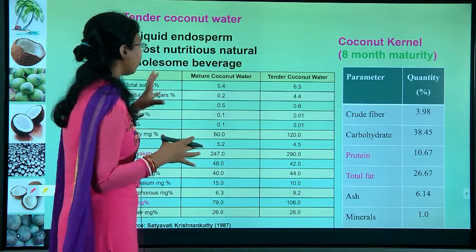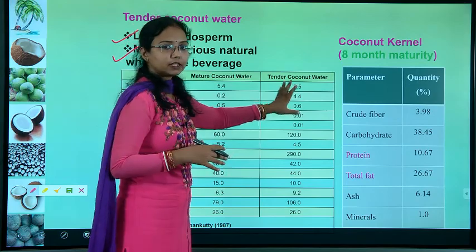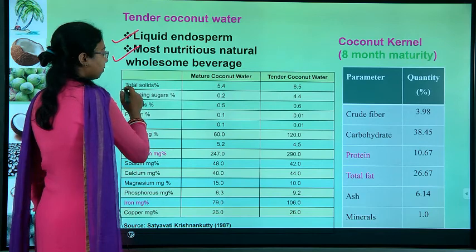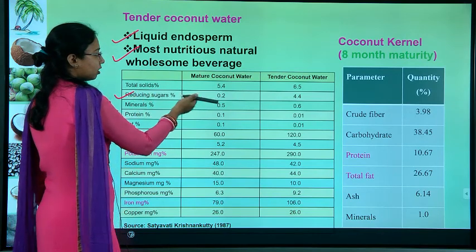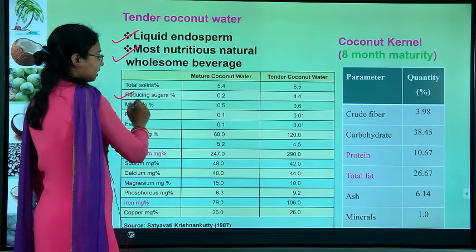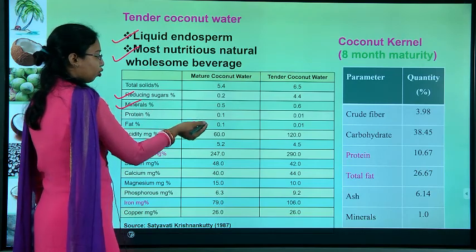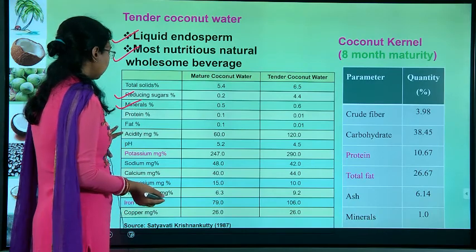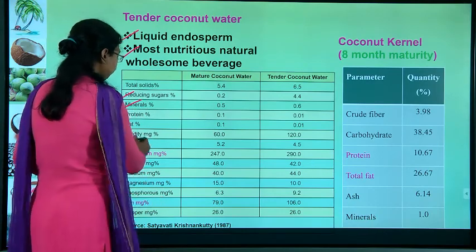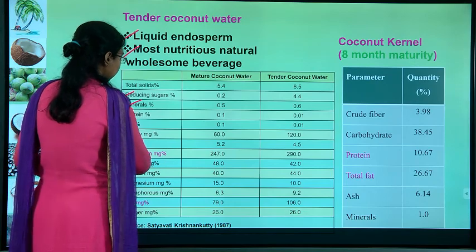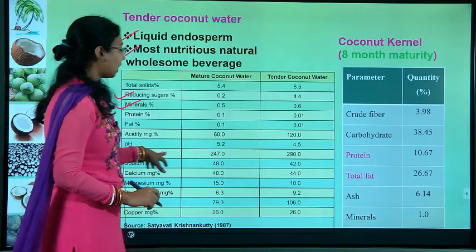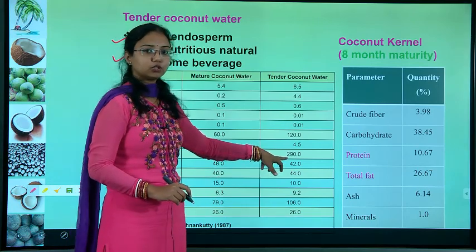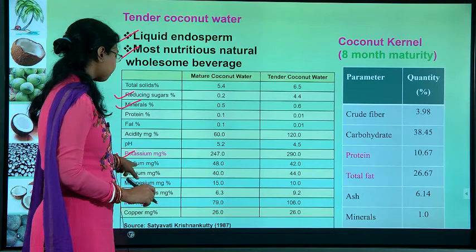So, one is the mature coconut water and the other is the tender coconut water. Here you can see that the reducing sugars are more in the tender coconut water, and the minerals are also more in the tender coconut water. Coming to the mineral contents, see the potassium percentage. There is a high amount of potassium. In the mature it is 247, whereas in the tender coconut it is 290%.